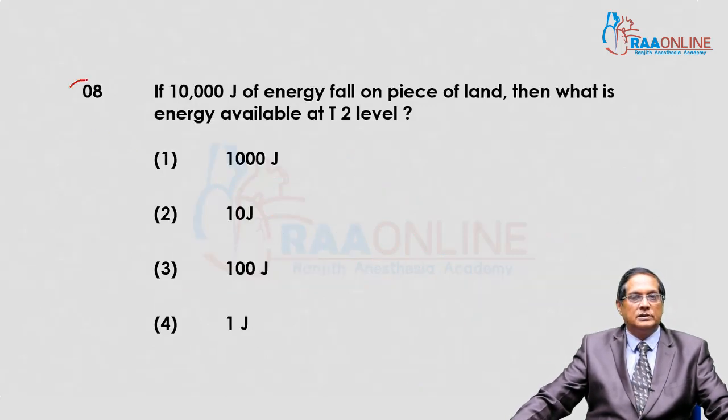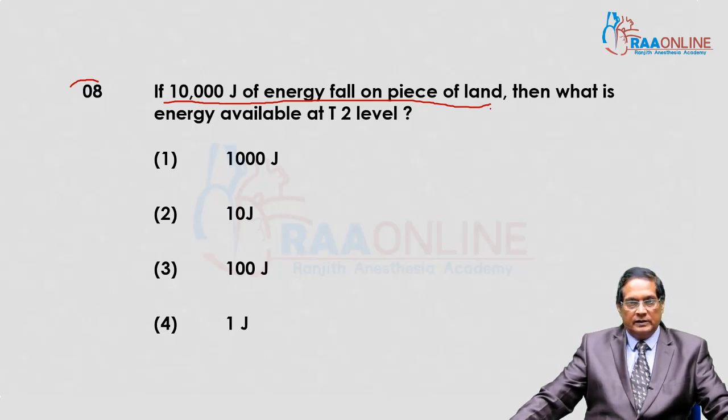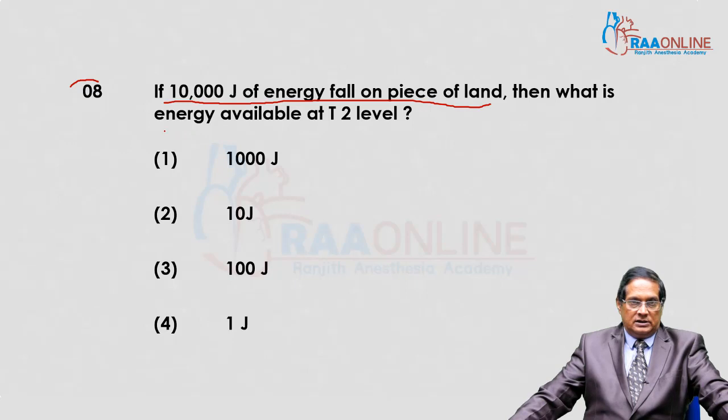Question number 8. 10,000 joule falls on a piece of land. Then what energy is available to T2?